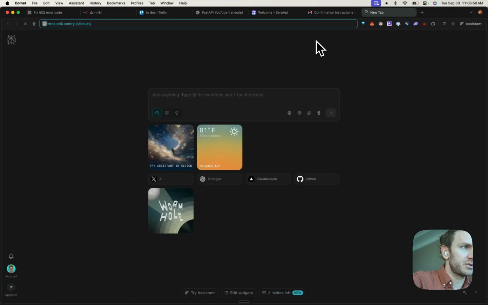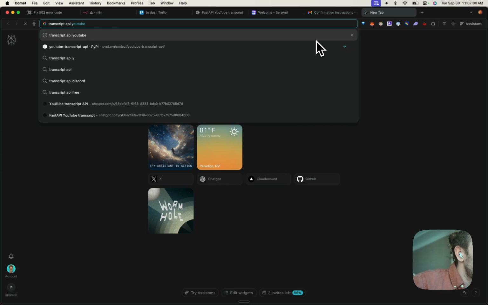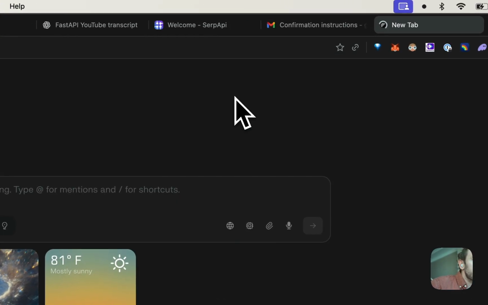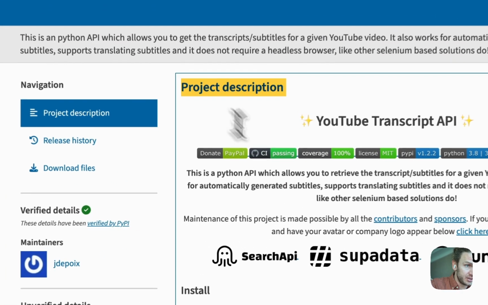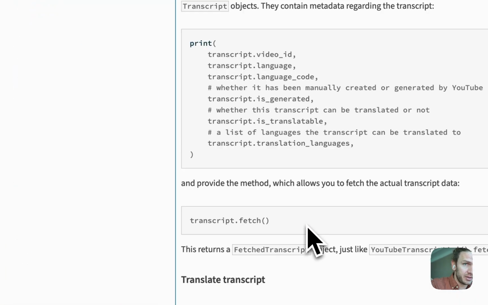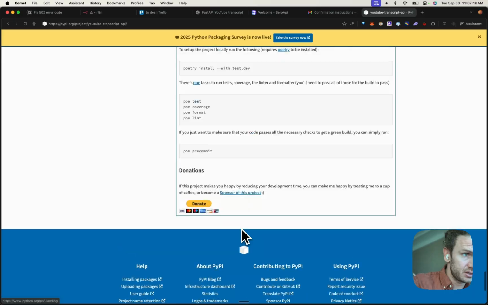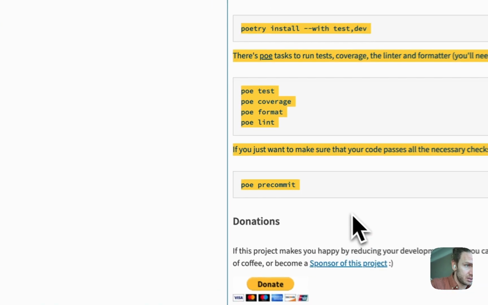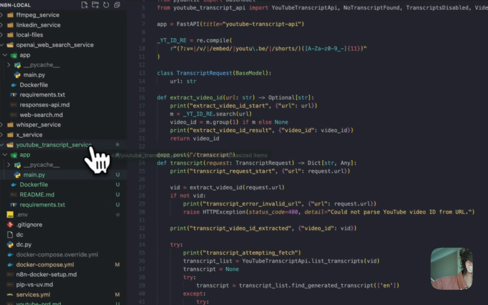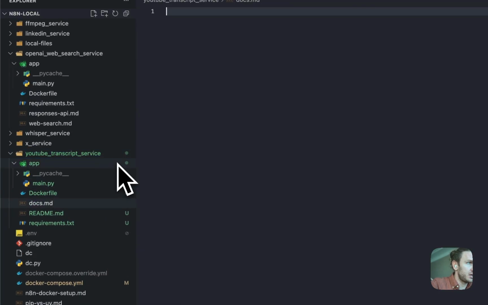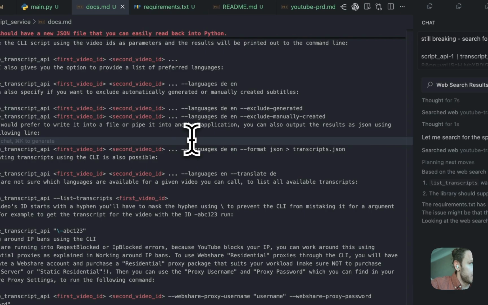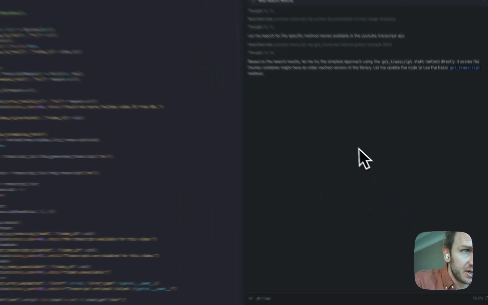I would say transcript API YouTube. This is actually another thing I like to do for context engineering, is just copy the whole docs, copy all of this, and then I should just put it into here, say docs.md. Cool. So now we have at least what's on the README of the docs.